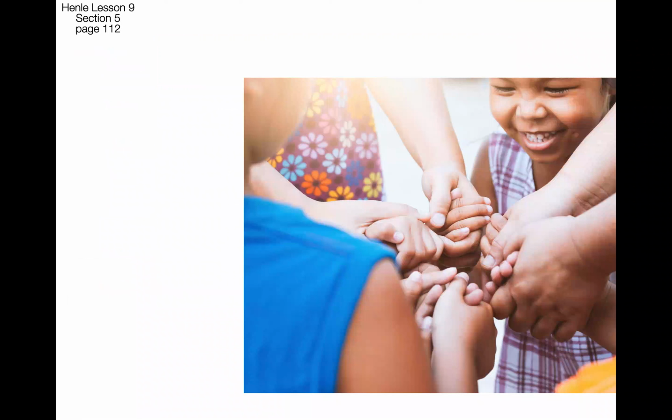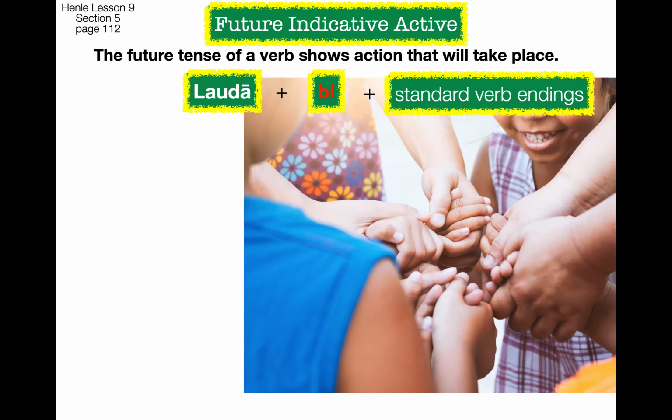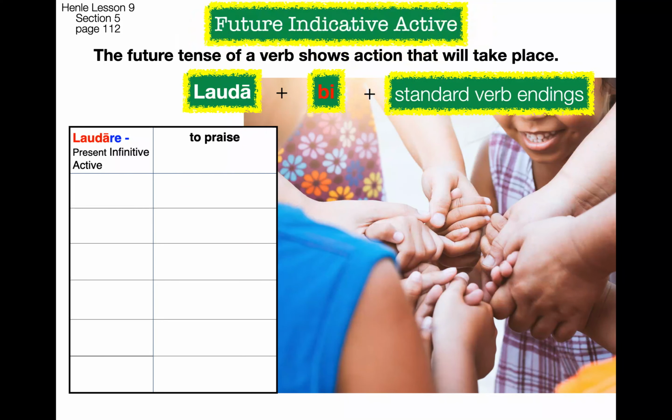All right, now we're going to move on to the future indicative active. So the future tense of a verb shows an action will take place. Lauda plus bi. So imperfect tense was ba. Future tense is bi plus those standard verb endings again. Here we go. In our future tense, we have the same stem all the way down the chart, just like we did before. And it comes from our second principal part.